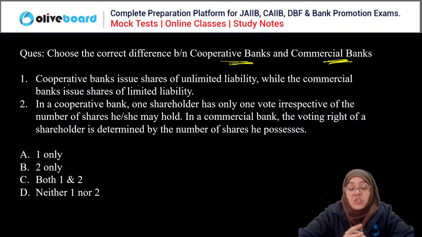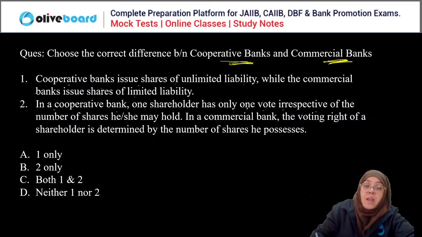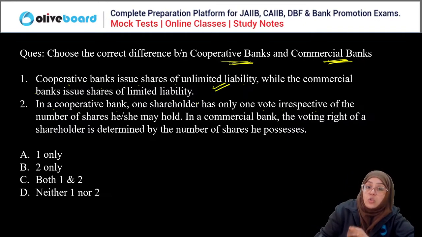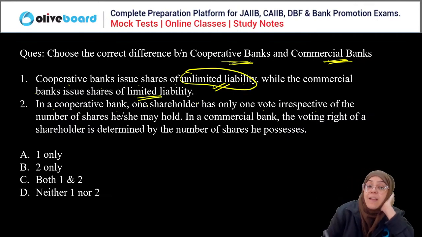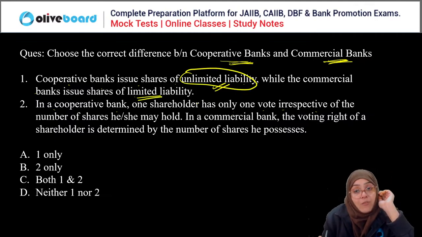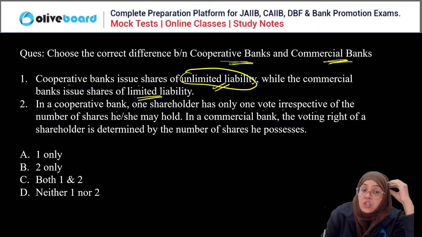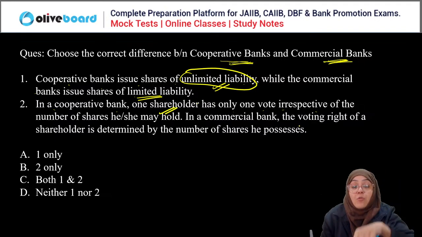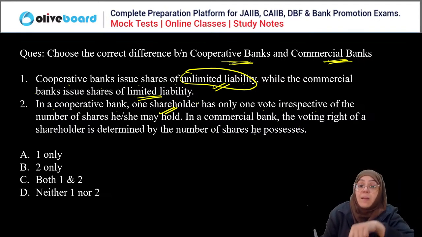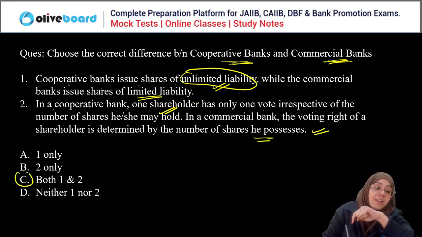Cooperative banks issue shares of unlimited liability while commercial banks issue shares of limited liability. True or false? Yes, it is true. In a cooperative bank, one shareholder has only one vote irrespective of the shares he or she may hold. Whereas in a commercial bank, the voting right of the shareholders is determined by the number of shares he possesses, right?